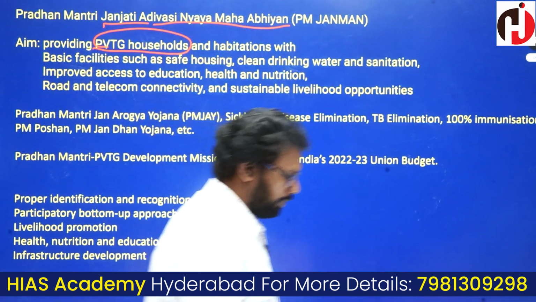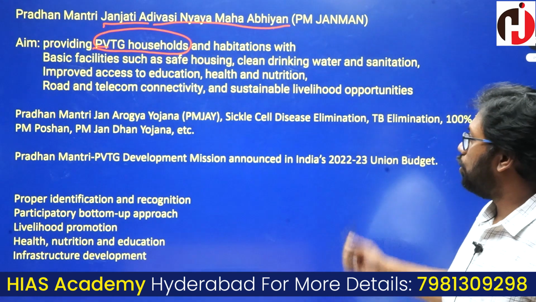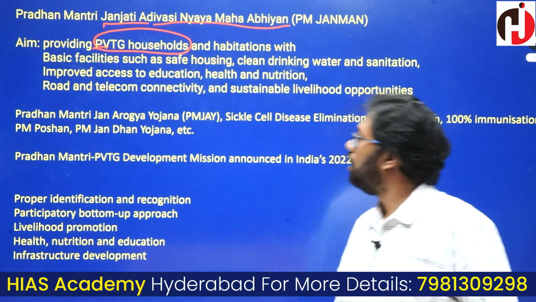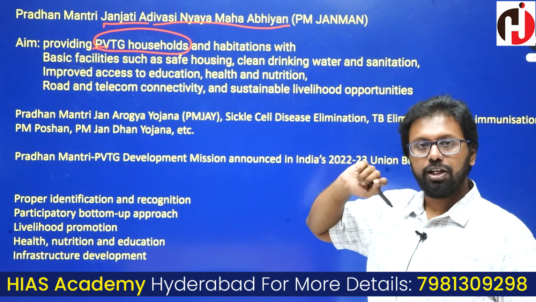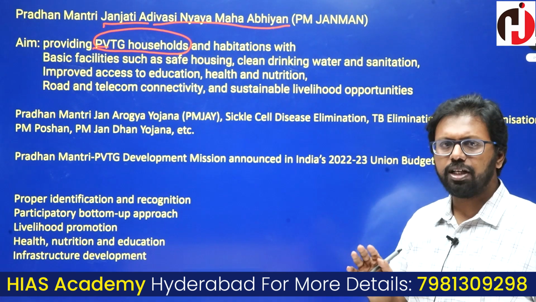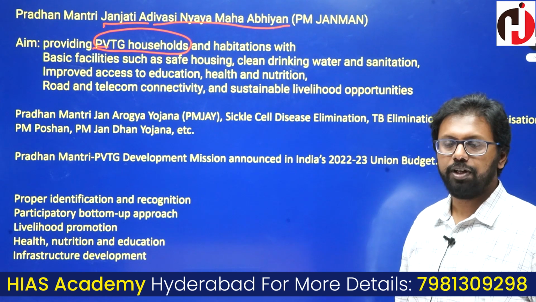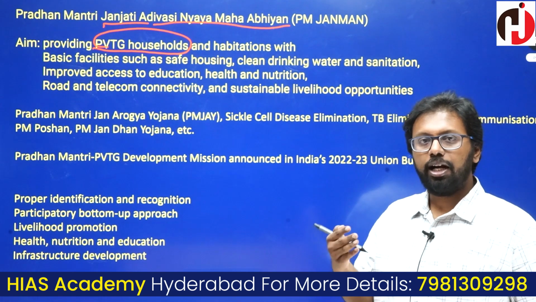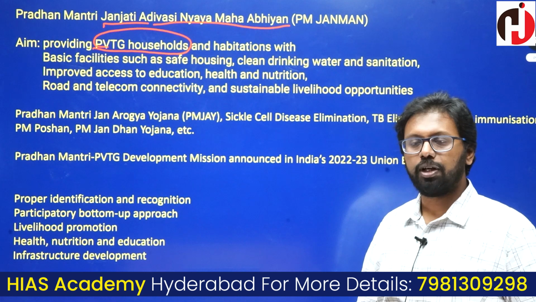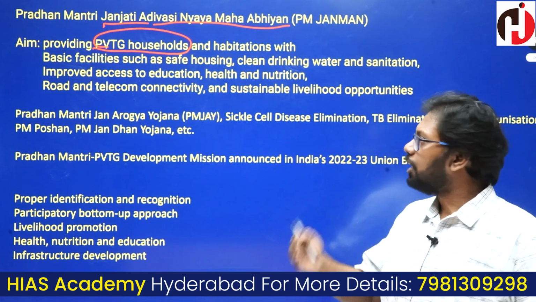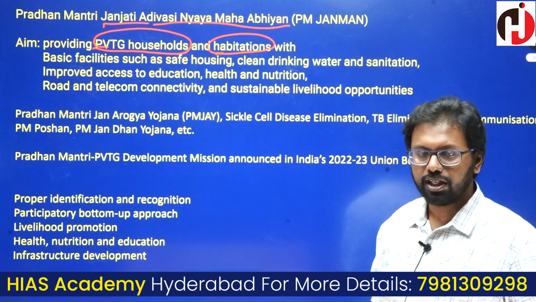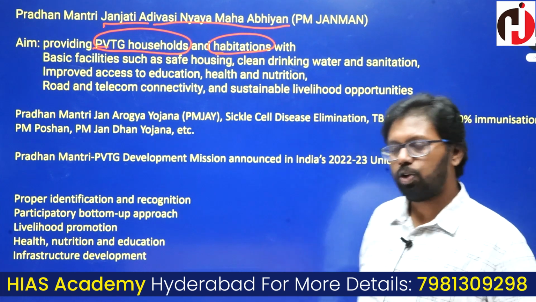So this is something related to the scheme. What does this scheme tell us, in a single statement? Pradhan Mantri Janjati Adivasi Nyaya Maha Abhiyan is for the socio-economic development of PVTGs. Simply put, socio-economic development of PVTGs, promoting them and protecting them. So to promote them socio-economically or to provide them with basic facilities, this particular scheme is launched. To protect their households and to provide certain basic facilities to these households and habitations.